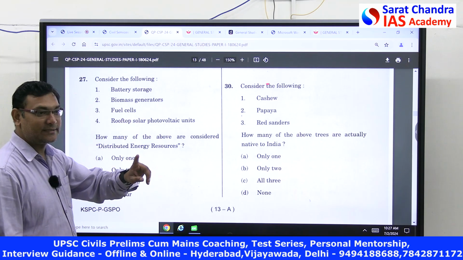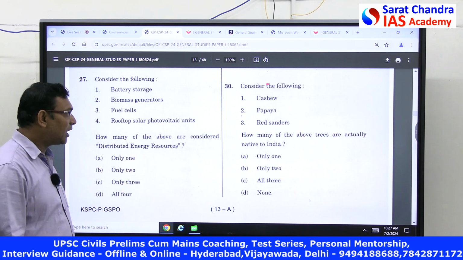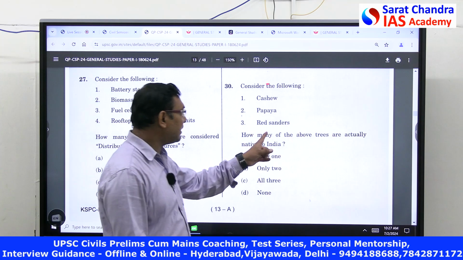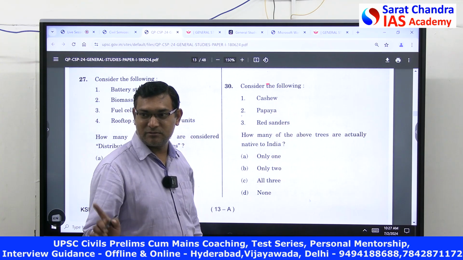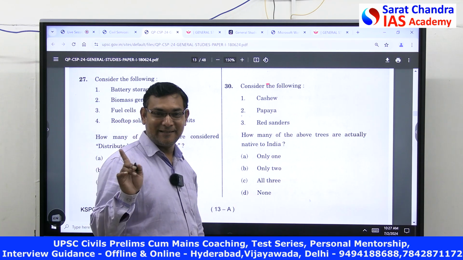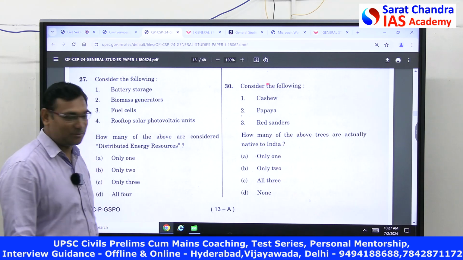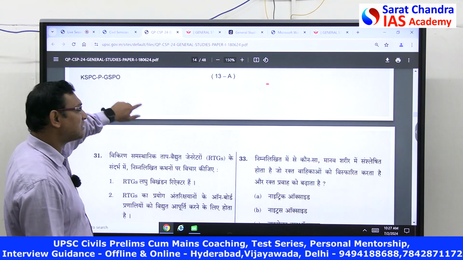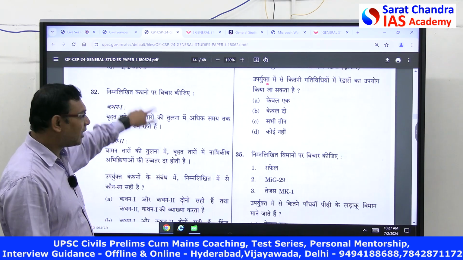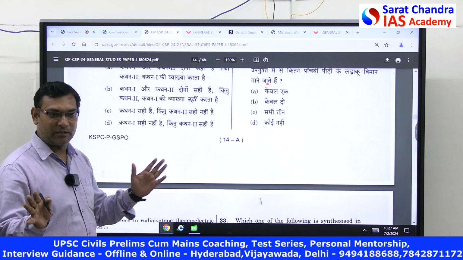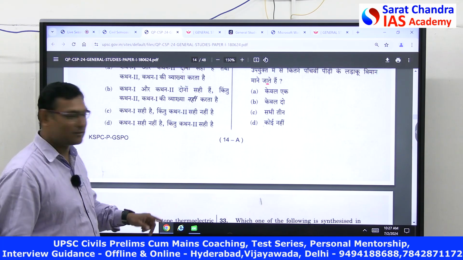I told you, science and technology, all the above. Cashew, papaya and red sanders. But this question you cannot answer. This is not all the above. It is only red sander answer. Okay, it is not all the above. Because red sander is in the news, Andhra Pradesh. Only Erra Chandanam. It is only found in Andhra Pradesh, nowhere else in the India.